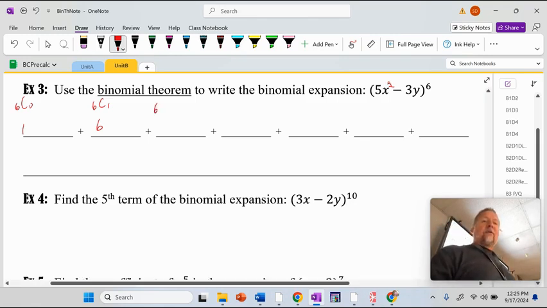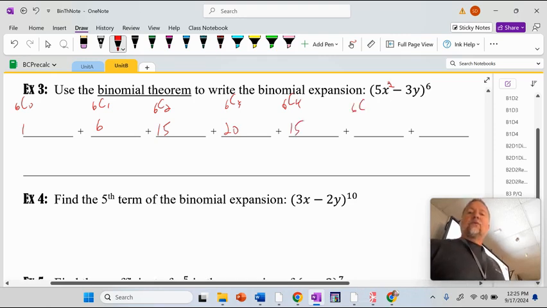All right, and then 6C2. What's the 6C2 number? That was 15. What's the 6C3 number? 20? And then it goes back down, right? 6C4, but I do want those up there. 6C5 for who matches who. 6C5, which is back to 6. And then 6C6, which is back to 1.